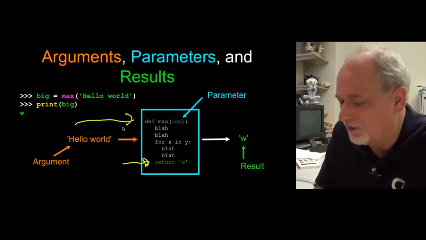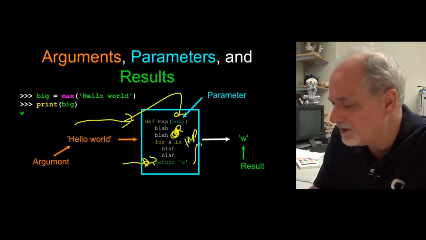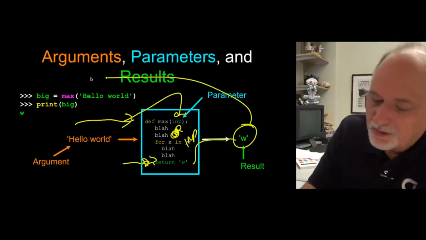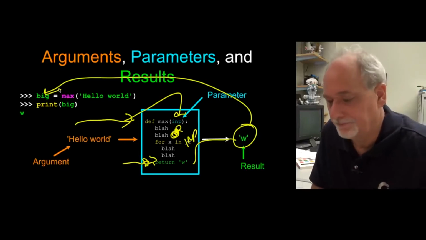So we pass in as argument hello world, it comes in as a parameter, and it's going to loop through this somewhere. It's going to loop over and over, and then at some point it's going to figure something out and tell us what it wants to send back to us with a return statement, and so the W comes back and gets assigned into big.